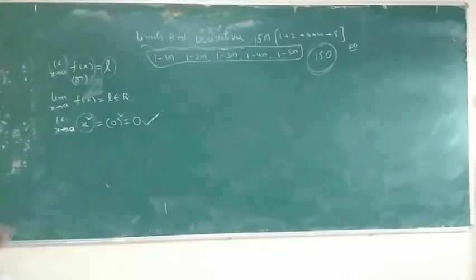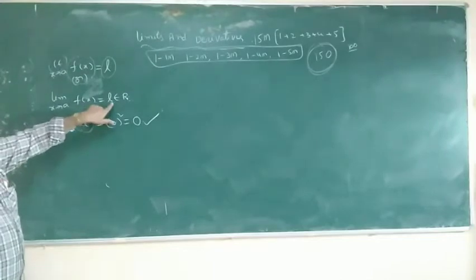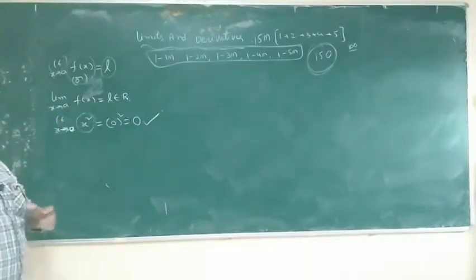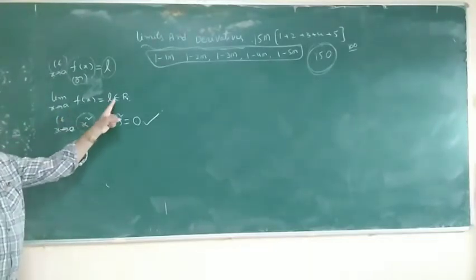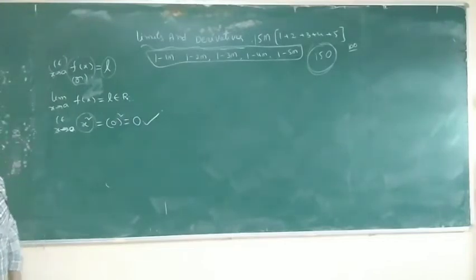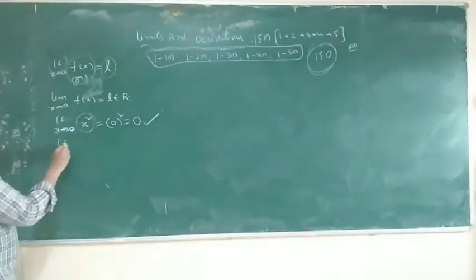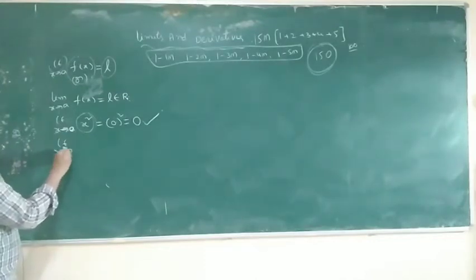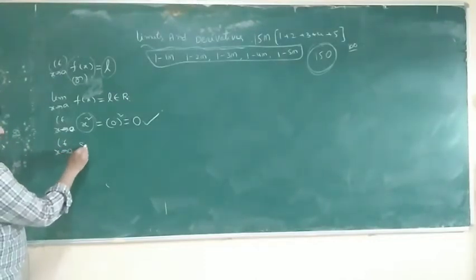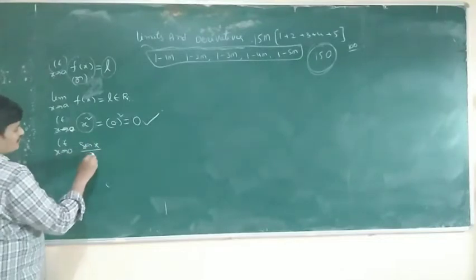Only one function is given, a simple one, and the limit exists. Limit exists means what? The value is equal to a real number. For example, limit x tends to 0, sin x by x.